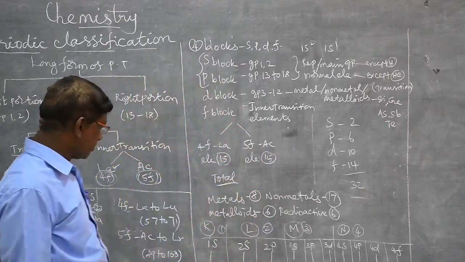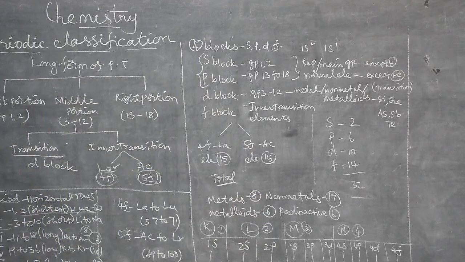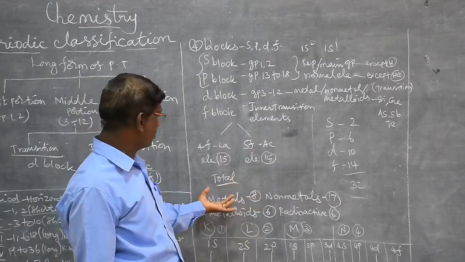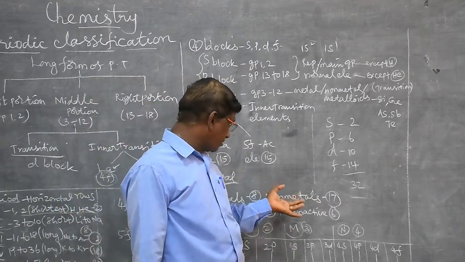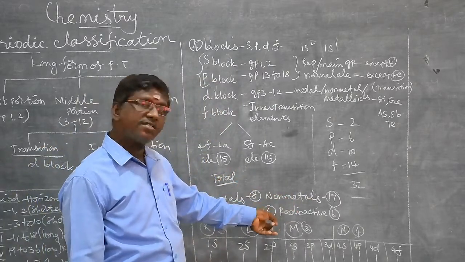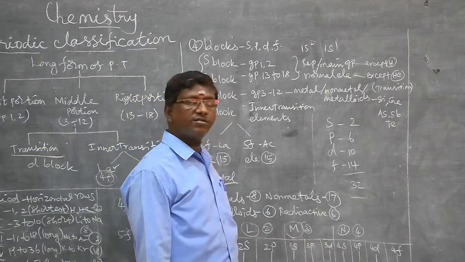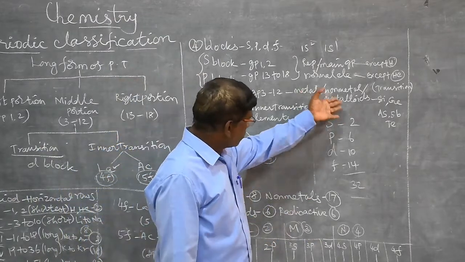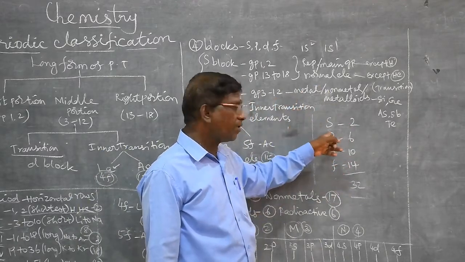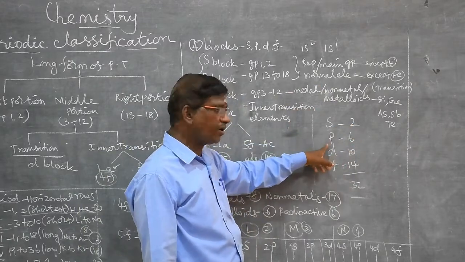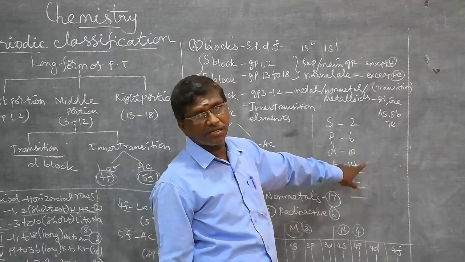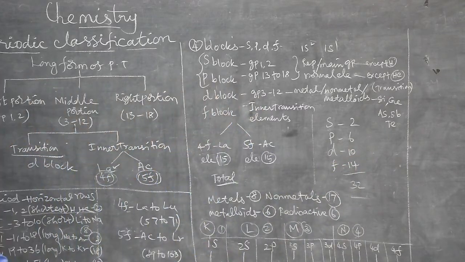How many metals, non-metals, metalloids and radioactive elements are there? 8 metals in the modern periodic table, 17 non-metals. The number of metalloids is 6, radioactive also 6. Now the maximum number of electrons in the separate blocks: S block has only 2 electrons, P block has 6 electrons, D block has 10 electrons, F block has 14 electrons, totally 32 electrons.